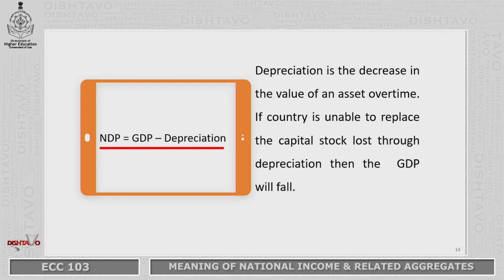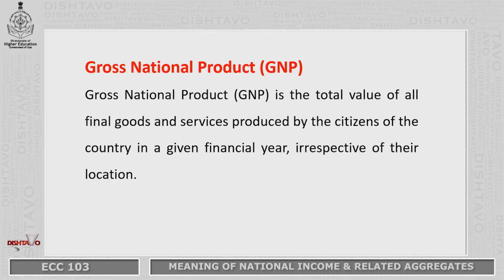So, depreciation, as you know, is the loss of the value of an asset. For example, if you purchase a car today and want to sell it after 10 years, the value is not going to remain the same. There has been some depreciation of the vehicle. So, the decrease in the value of the asset is known as depreciation. So, if this depreciation of capital stock is subtracted from GDP, we obtain the NDP of the country.